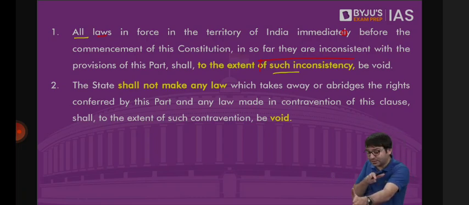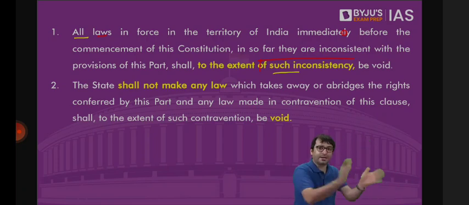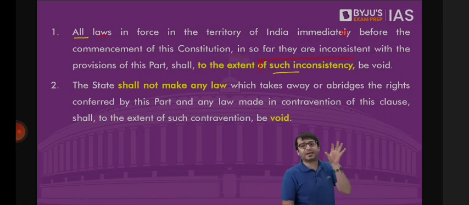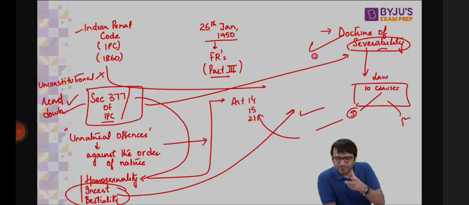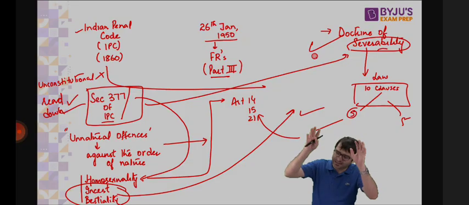The moment these laws violate fundamental rights, those laws will be declared unconstitutional. But that does not mean the entire law will be declared unconstitutional. To the extent of inconsistency, this is where the doctrine of severability comes into the picture. Only those aspects of those laws which violate fundamental rights would be read down. The remaining laws can continue. Section 377, which criminalized homosexuality, was read down by the judiciary. That does not mean the entire Indian Penal Code goes. No, the other parts of the Indian Penal Code continue. Only Section 377 was read down.